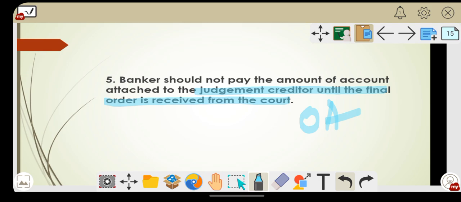Again I am repeating it. As we know, your garnishee order comes in two parts. One is order nisi. If there are sufficient funds after freezing the account of the judgment debtor, what does the banker have to do? He has to wait until he receives order absolute. Before that he should not give the money to the judgment creditor. Only once he has received the final order of the court to make the payment to the judgment creditor, at that time he has to make the payment.